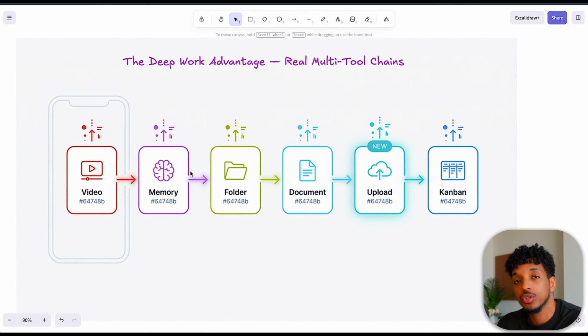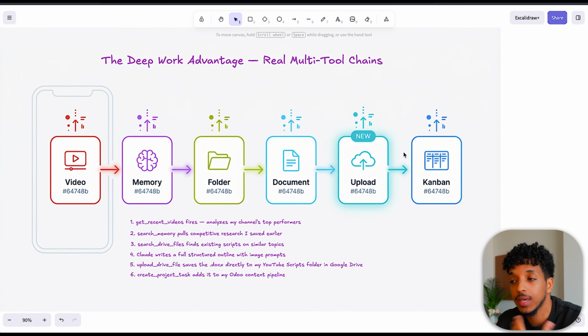So here's where remote control separates itself from the Telegram interface. We're able to perform multi-tool chain functionalities and deep work. Here's an example of a capability that remote control allows us. It has this deep work advantage that separates it from Telegram. We're able to run multi-tool chains.